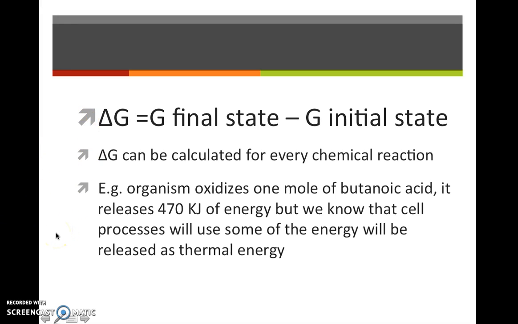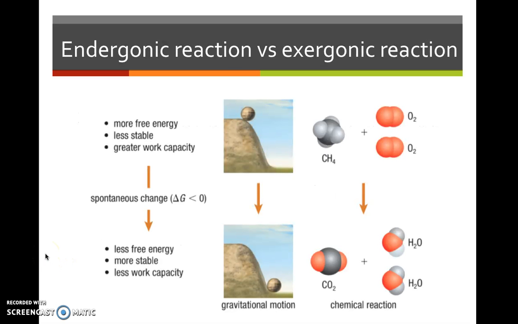If an organism were to oxidize 1 mole of butanoic acid, it releases 470 kilojoules of energy. We know that the cell won't use some of that energy, and that will be released as thermal energy.